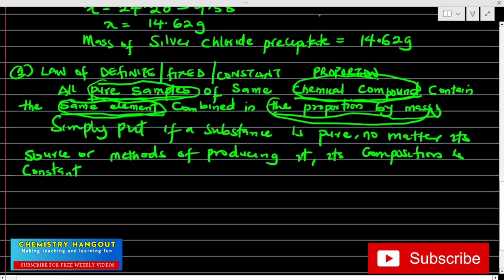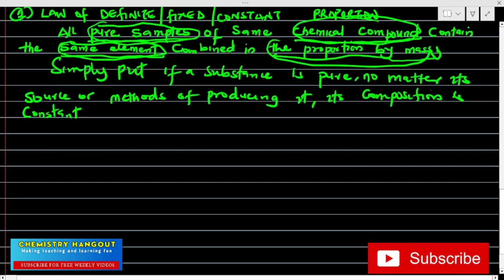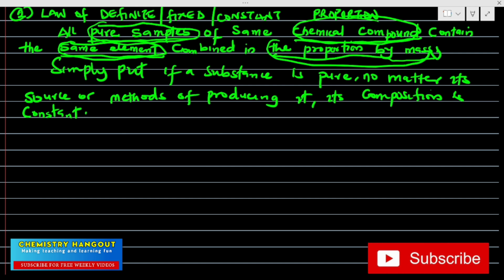Now, very, very important. I have done a video on pure and impure samples. It's on the channel, because we must agree that all elements and all compounds are pure substances. And if something is pure, it's not like the normal way we use the name pure substance. In chemistry, pure substances have their characteristics, and one is that they have fixed proportion, very, very important, and that's what brought about that law. And number 2, they have one type of molecule or atom. I have done that video.